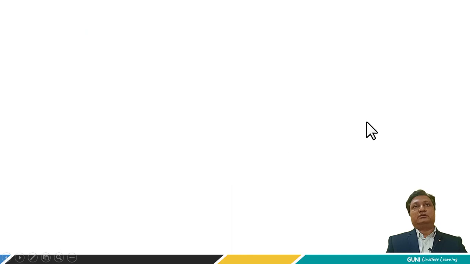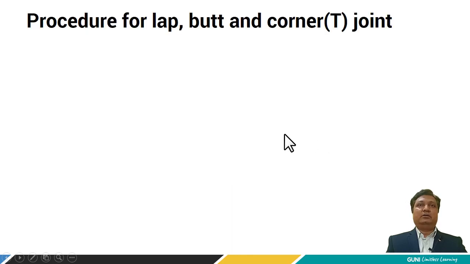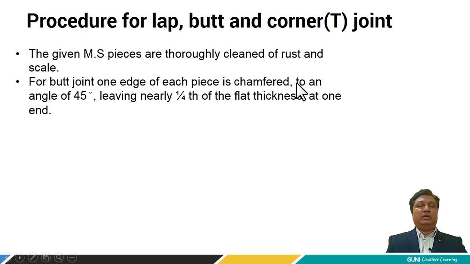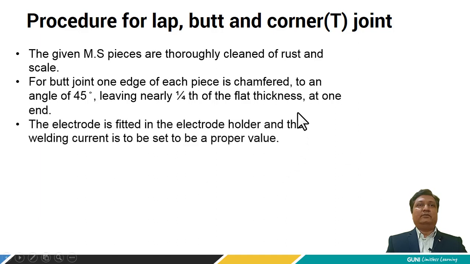Now let's see the procedure for lap, butt and corner joint. First of all, the given MS plates or pieces are thoroughly cleaned of rust and scale. For butt joint, one edge of each piece is chamfered to an angle of 45 degrees, leaving nearly 1/4 of the flat thickness at the one end. The electrode is fitted in the electrode holder and the welding current is to be set to a proper value. Then follow all the safety norms as given earlier.